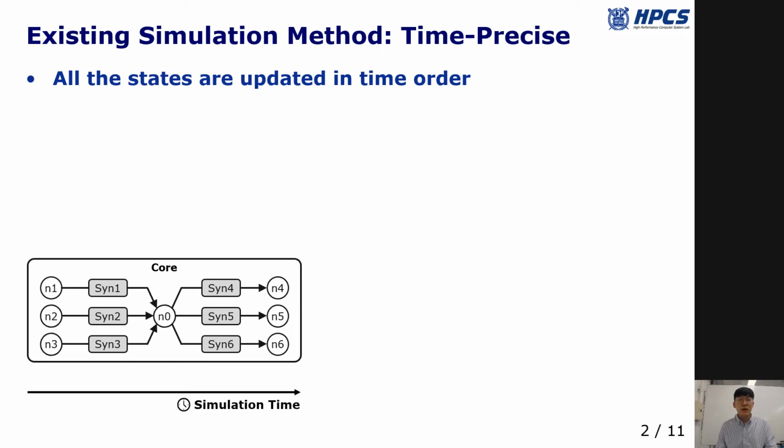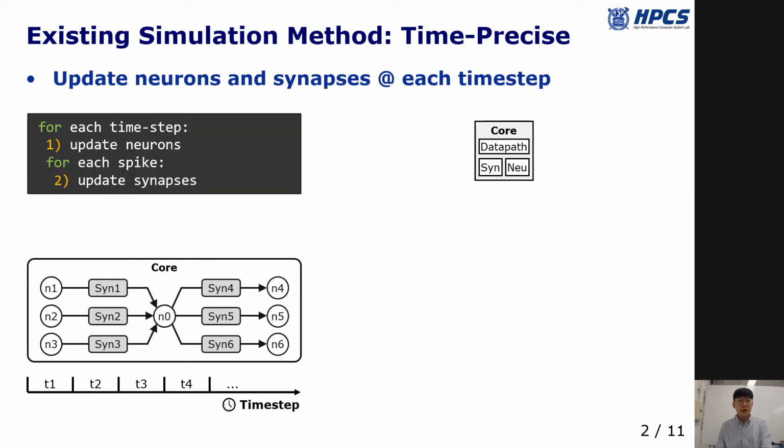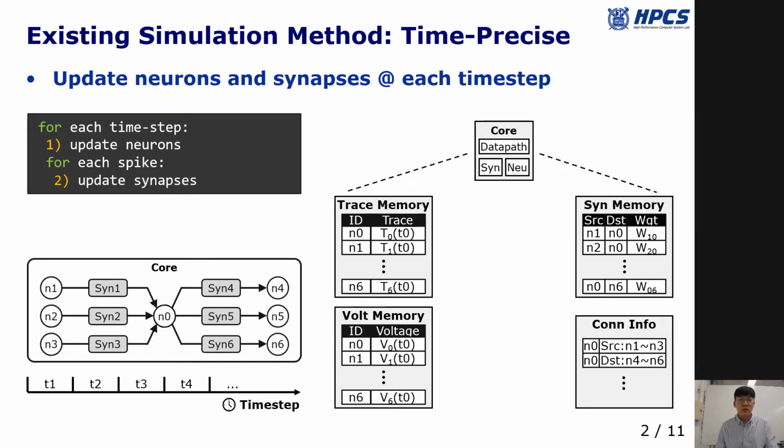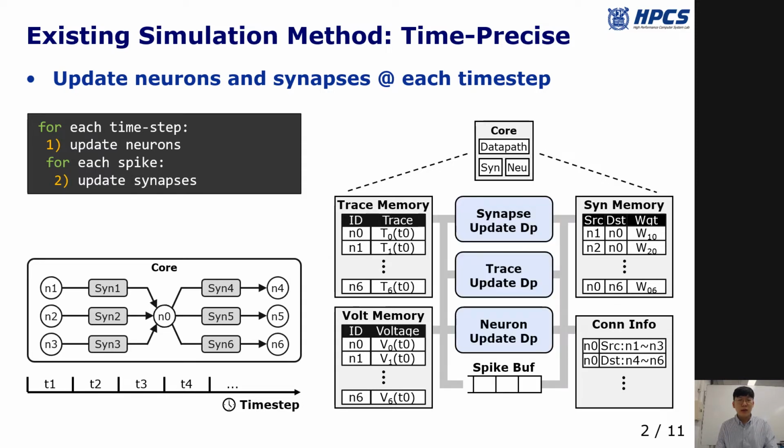To simulate the dynamics, existing simulators adopt a time-precise method. The simulator divides the simulation time into short, discrete time quantum called time step. It sequentially updates the states for each time step. To do so, the simulator keeps a local memory of the states and a specialized data path to update the states.